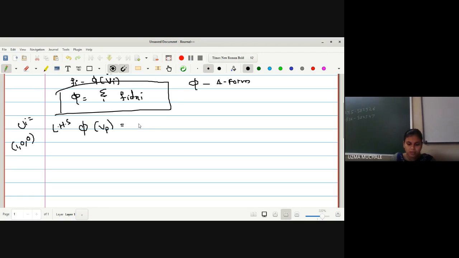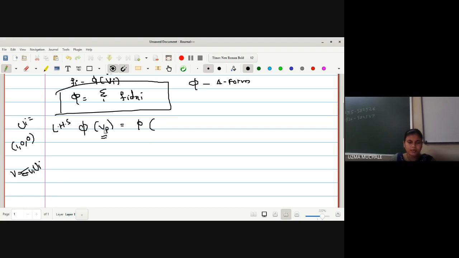So phi of vp. Now we use a result we proved in the initial lecture, that any vector or vector field can be written as a linear combination of the natural frame fields, summation vi ui.